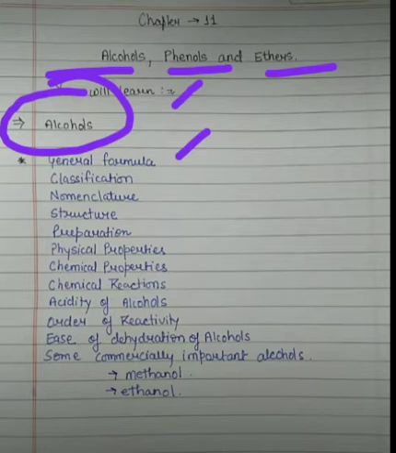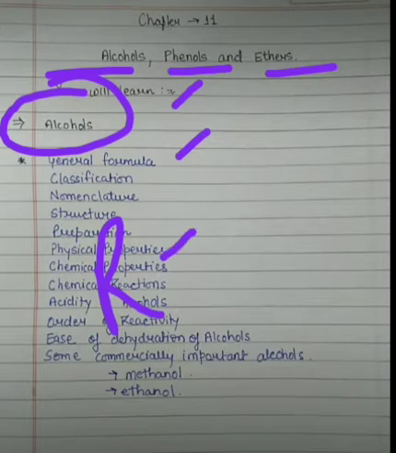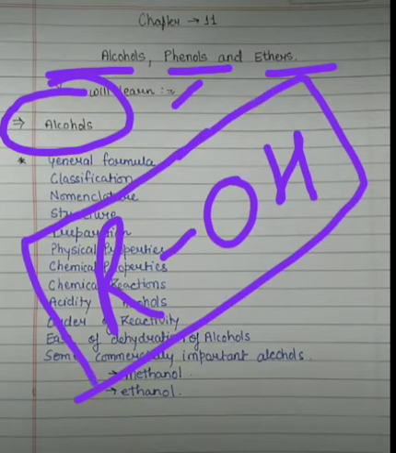What are alcohols? Basically, students, aliphatic compounds having an OH group associated with them are called alcohols. That is, any aliphatic group having an OH group constituted with it is an alcohol. They may be 1 degree, 2 degree, 3 degree, depending upon the number of carbon atoms associated with it.